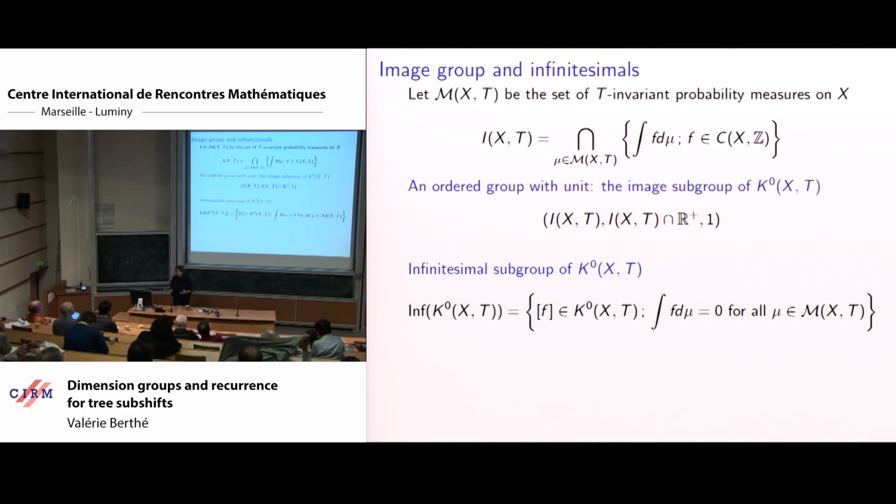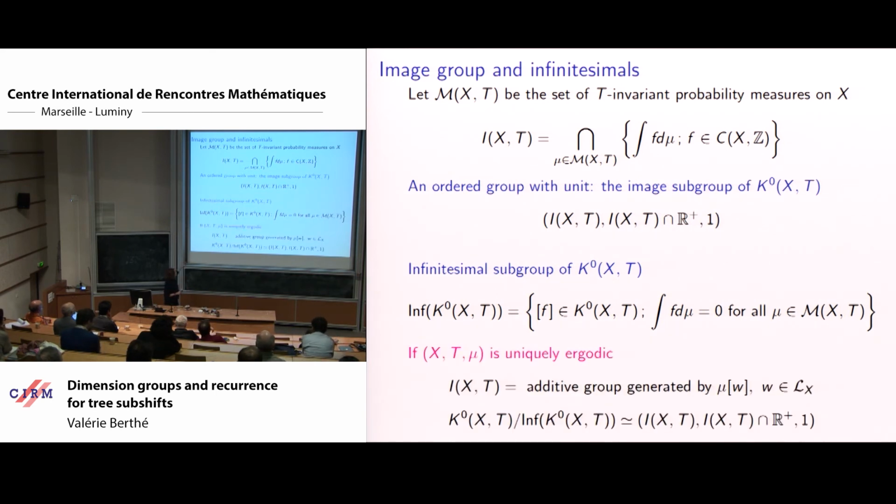Once again, this is an ordered group included in R. We have the infinitesimal subgroup, the one which is useful to describe orbit equivalence via the Giordano-Putnam-Skau result. And then we have something comfortable in case of unique ergodicity. It's that this group that gives you the characterization of orbit equivalence is nothing else than the image subgroup.